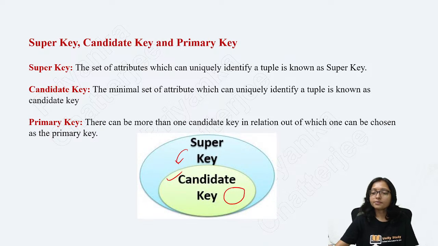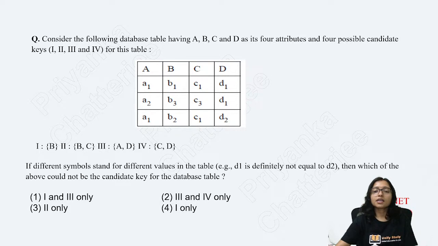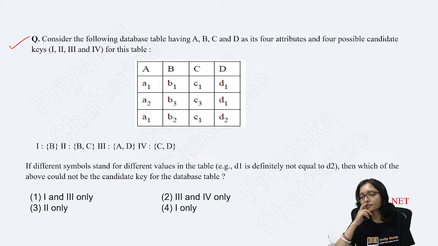Clear to everyone? I hope so. Then now tell me what will be the answer for this one. Yes, it is possible.